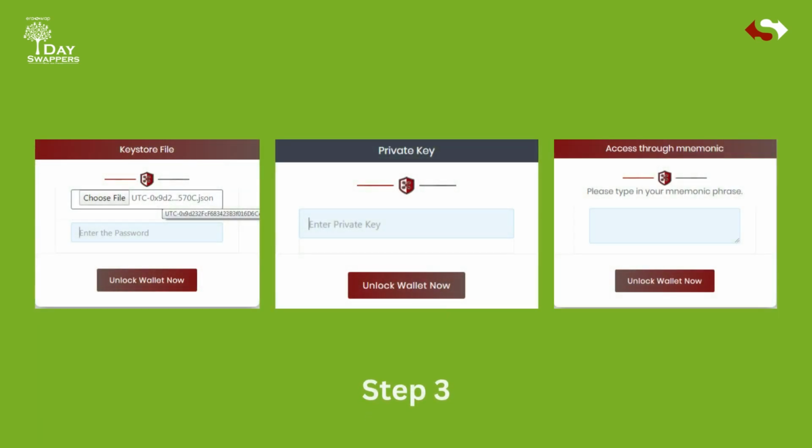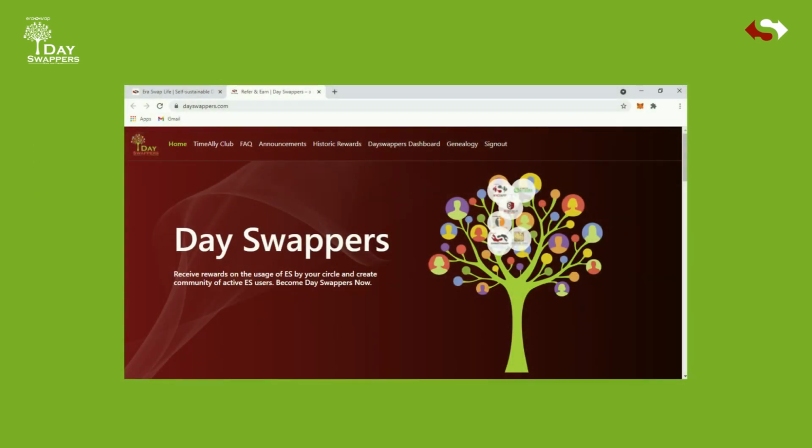Step 3. There are 3 ways to load your Eraswap Wallet. If accessing through key store file, then choose the key store file, enter the password, click on Load Wallet. If accessing through private key, then enter your private key, click on Access Wallet. If accessing through mnemonics, then enter your mnemonics, click on Access My Wallet. After logging in successfully, you will be redirected to DAOswappers.